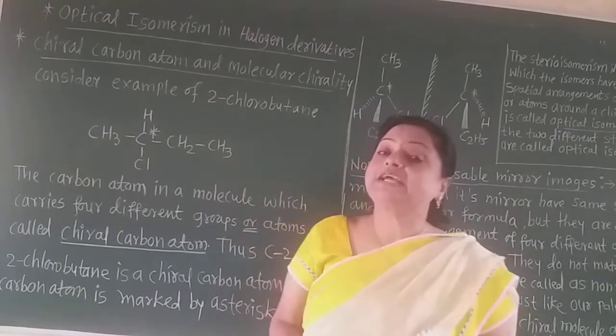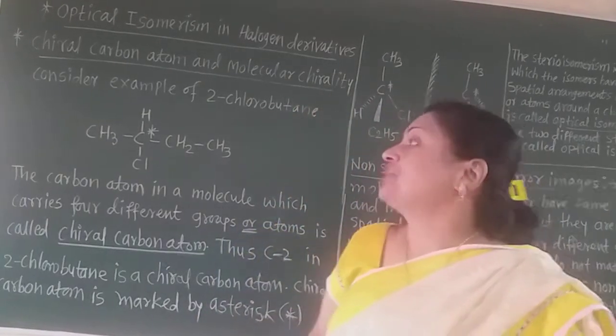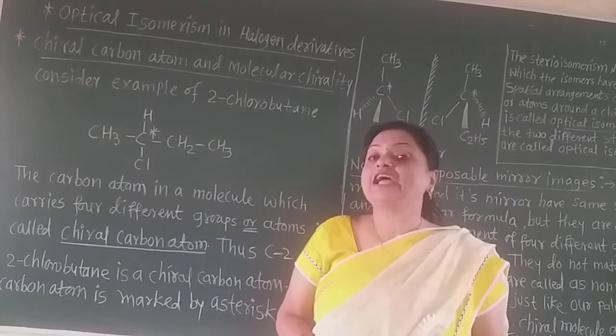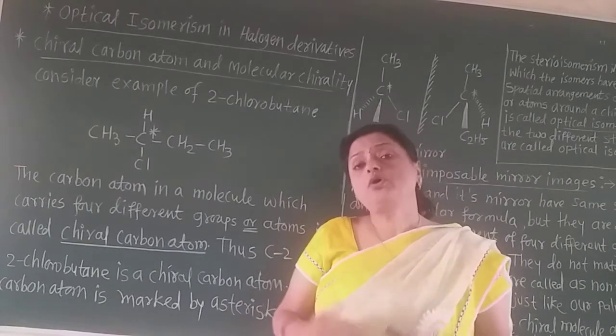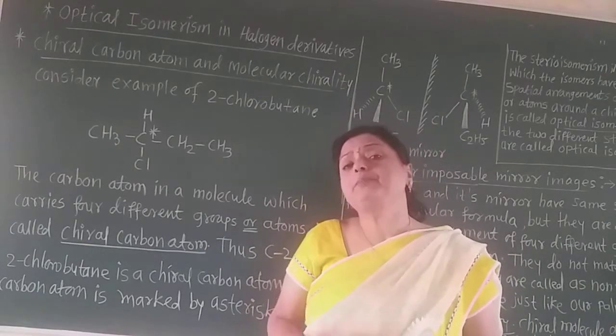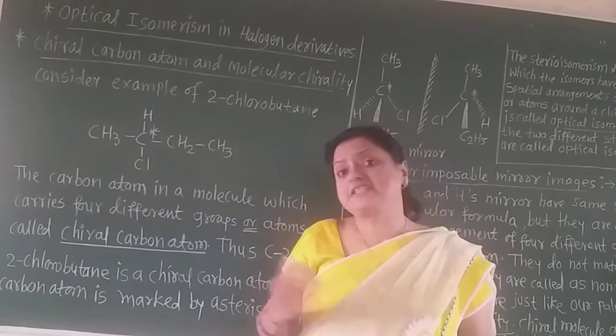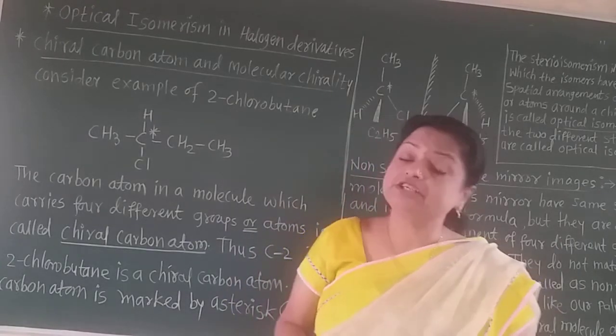Now, in the last few lectures we were learning chapter number 10, that is the halogen derivatives. Into that we learned up to the preparation of halogen derivatives, such as nomenclature, etc. All these we learned.